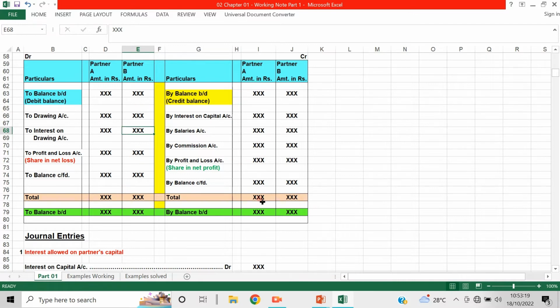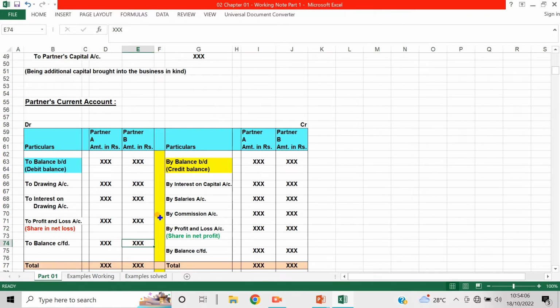Then out of the total credit balance, the debit items will be deducted and the balance will be carried forward. Suppose there is a deficit, that will be taken in the credit side, means the debit balance will be taken here, and if there is a credit balance, it will be carried forward as it is. If there is a credit balance, it will be brought down here. If there is a debit balance, it is taken to the debit side. So the next year on 1st April it will be taken here. This balance will be carried forward at the end of the year, 31st March, and then it will be brought down to the next year.